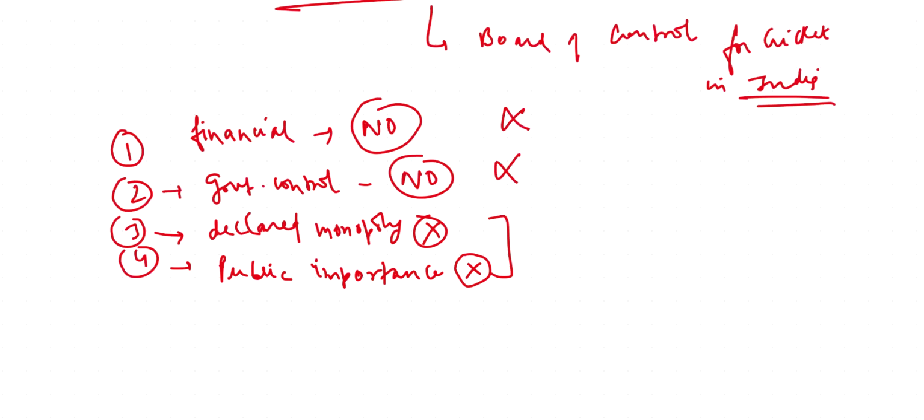But because of the absence of financial interest, financial assistance and government control, we can primarily say that no, it is not a state. All right. The main reasoning was derived from non-receiving of any financial aid and no governmental control. That was the main reason that it was declared a non-state. And monopoly was not proved. It cannot also be said to be a complete function of public importance. Therefore, it was held that no, BCCI is not a state.